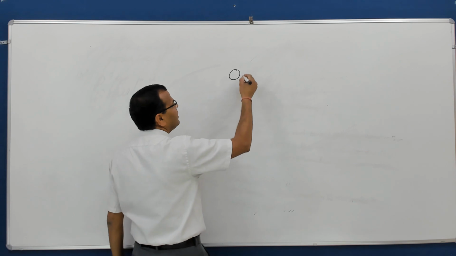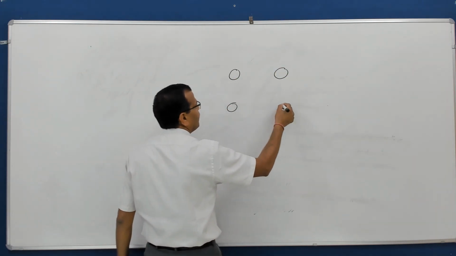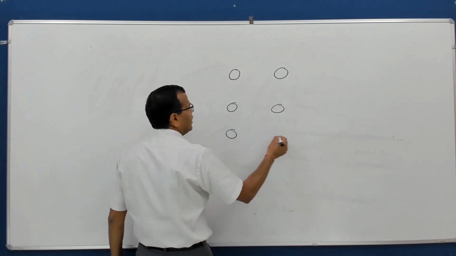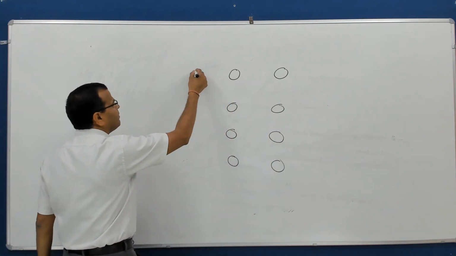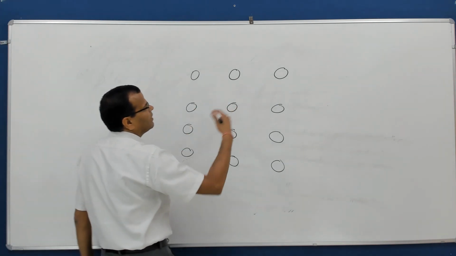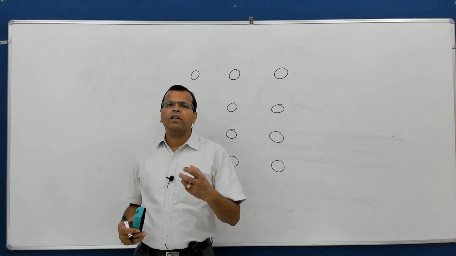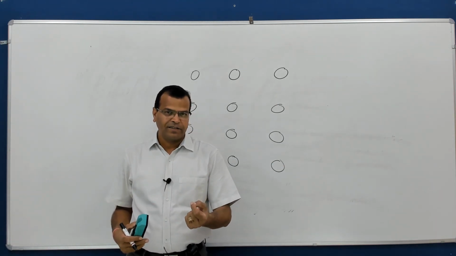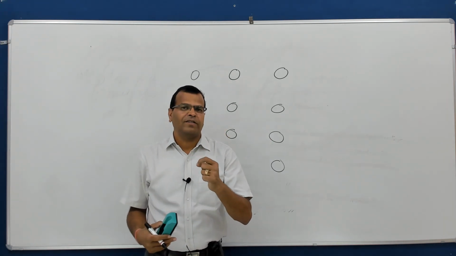We have one atom here, one atom here, one atom here, and so on. When you have a periodic arrangement of atoms like this, we call that a lattice. That is called a crystalline structure.